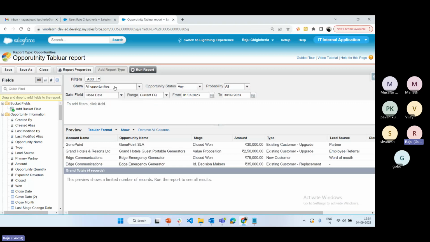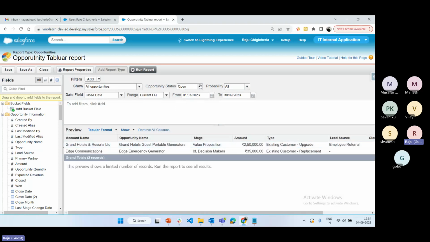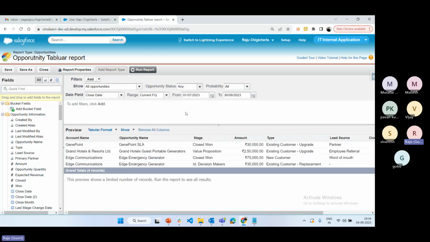But in opportunity we have status and probability, and depending on probability also, you can add conditions whatever is required. If you want only open opportunities, you can select open opportunities. If you want only your own opportunities, you can select that, otherwise any opportunity you can select like this.